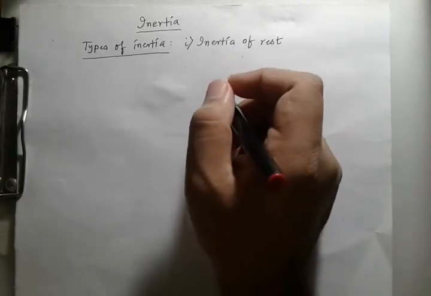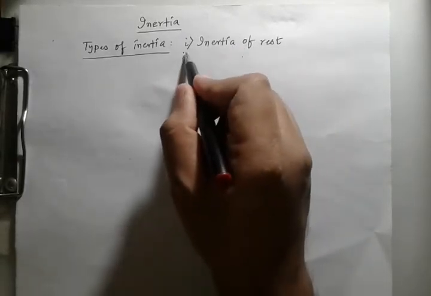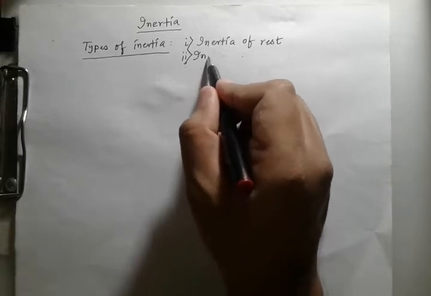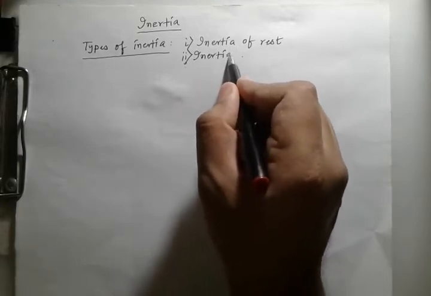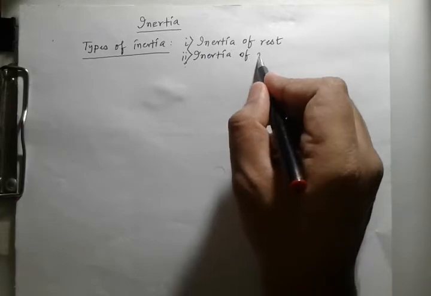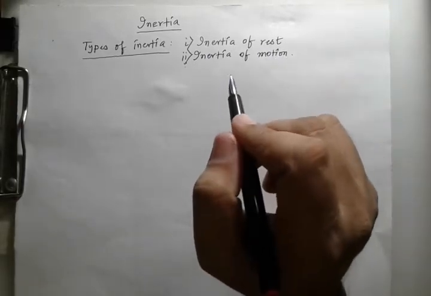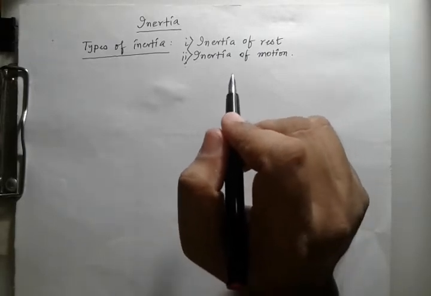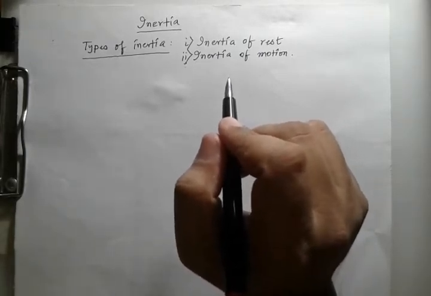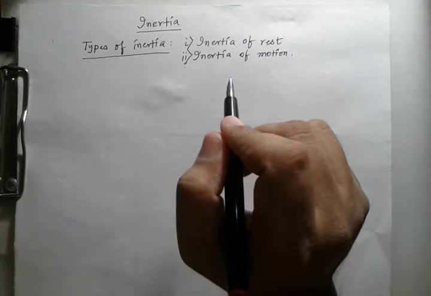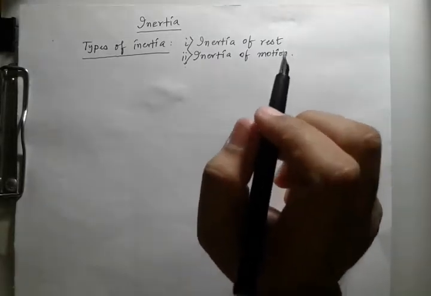The next one is inertia of motion. Again, the tendency of a body to remain in its state of uniform motion in a straight line is called the inertia of motion.